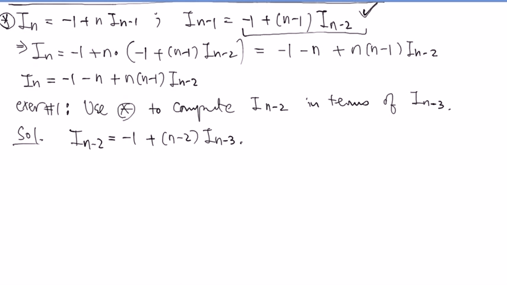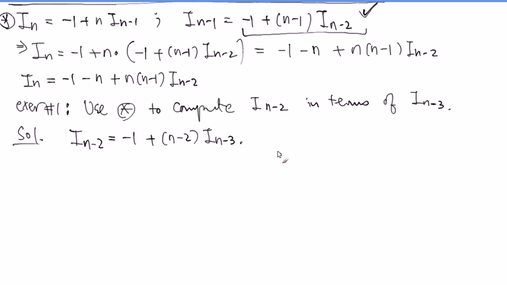All right, did you all get this one? In I_{n-2}, that n shows up in here. You can replace that with n minus 2, and all the n's are replaced with n minus 2. Here, that becomes n minus 2, and that becomes n minus 2 minus 1 there. Therefore, it's n minus 3. So we have a statement: I_{n-2} is negative 1 times (n minus 2) times I_{n-3}. Does that make sense? Any questions?